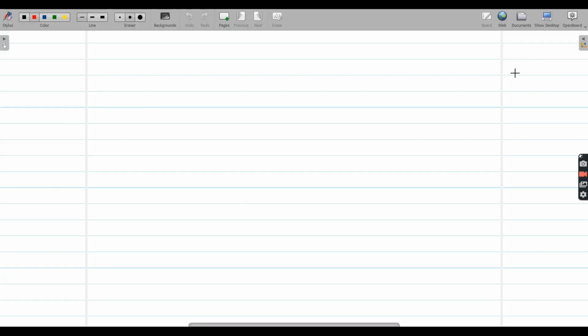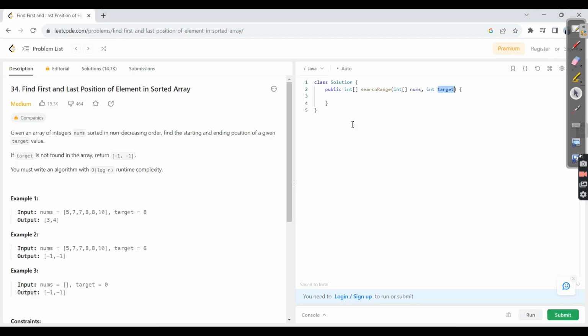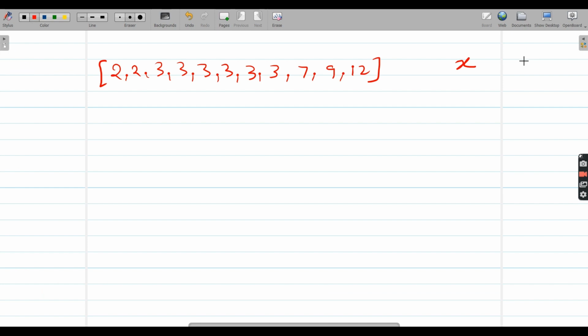Let me take an example here. If our input is something like 2, 2, 3, 3, let's assume this is our input. We need to return the first and last occurrence of x. So x will be given in our input as the target, and let's assume our target is 3.